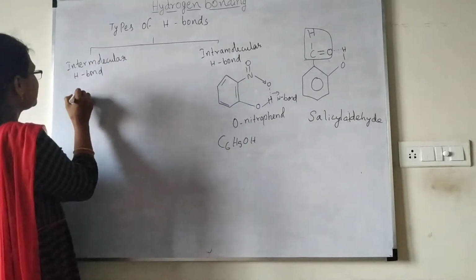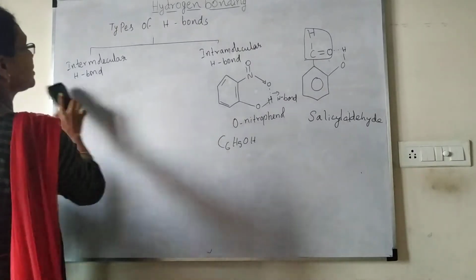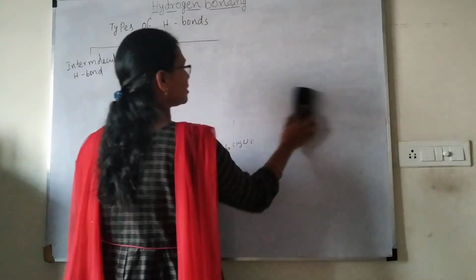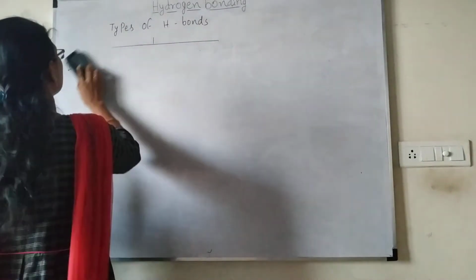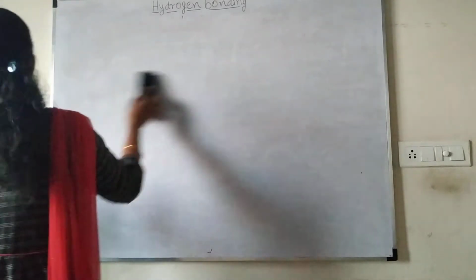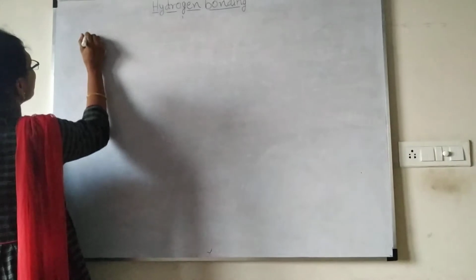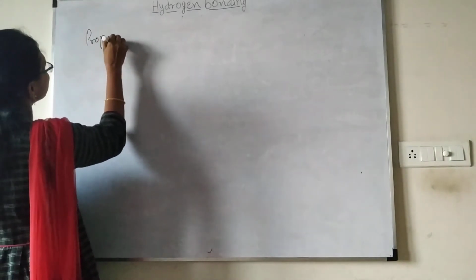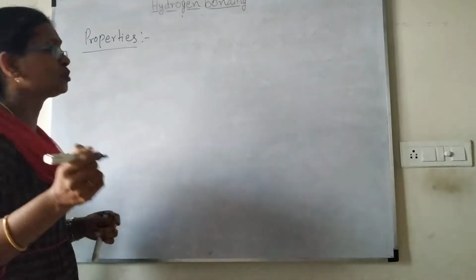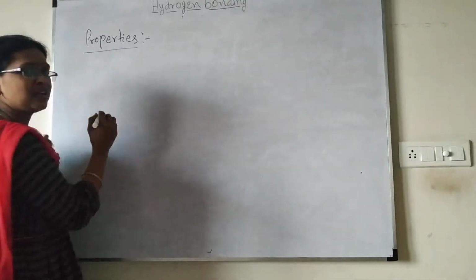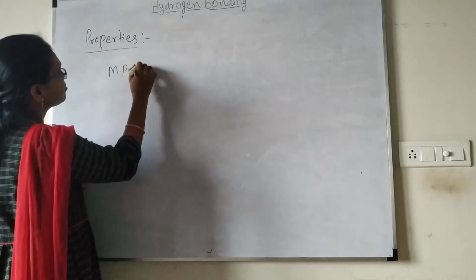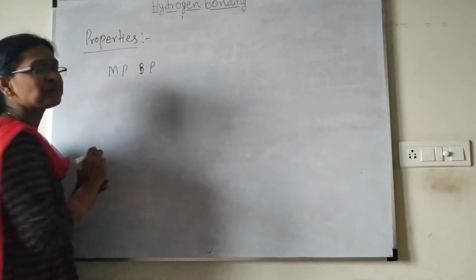And then the properties of hydrogen bonding. These are very important properties that we have to understand. Like what we discussed about covalent compounds, hydrogen bonding usually has the melting points and boiling points at a minimum.